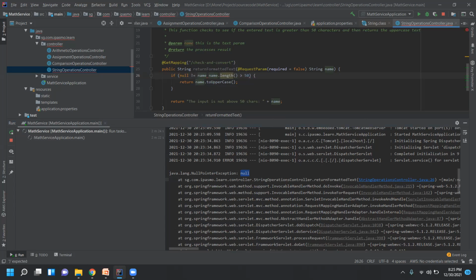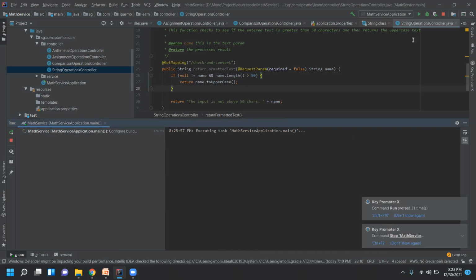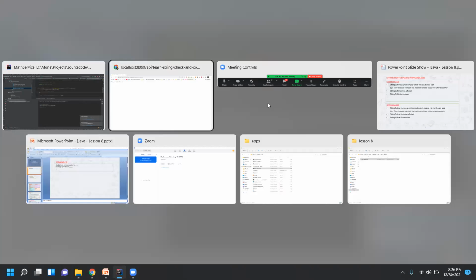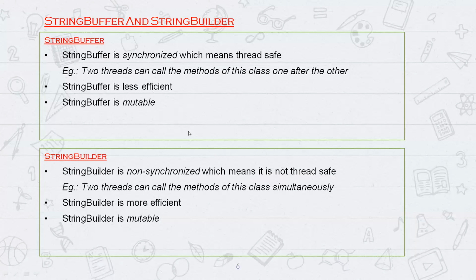And you have to add one more condition. Whatever value is coming here should not be pointing to an empty location, and the value should be greater than 50 characters. Then it will convert it into uppercase. Otherwise, it will go to this place and execute this one. Okay, let it execute. Now we'll go to the next slide and see the string buffer and string builder.